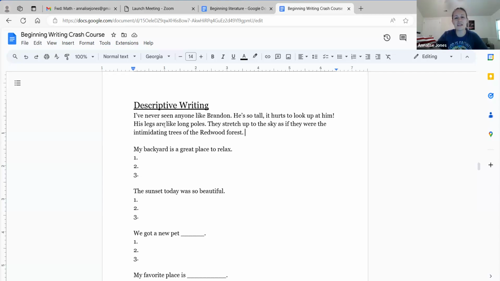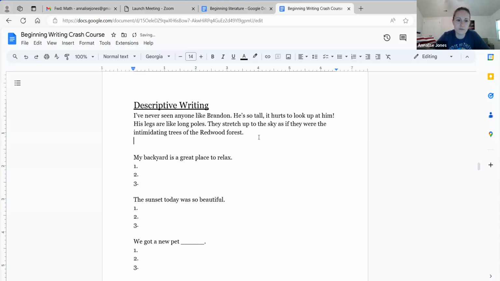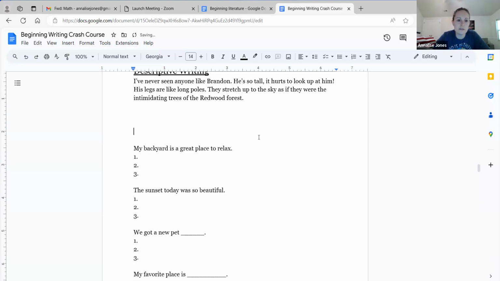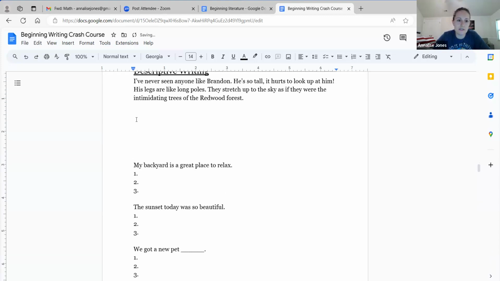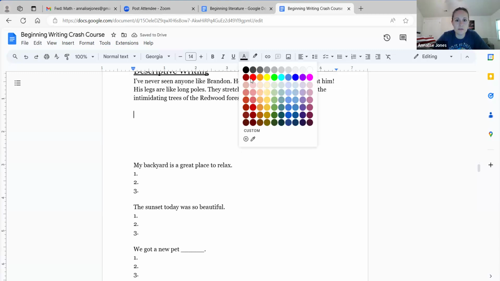And then if I soften it up a little bit and say, well, he's like a rhinoceros, then that's a simile, right? And then remember the hyperbole. So these are some different techniques for descriptive writing. I'm just going to list them here. And let's put these in red.